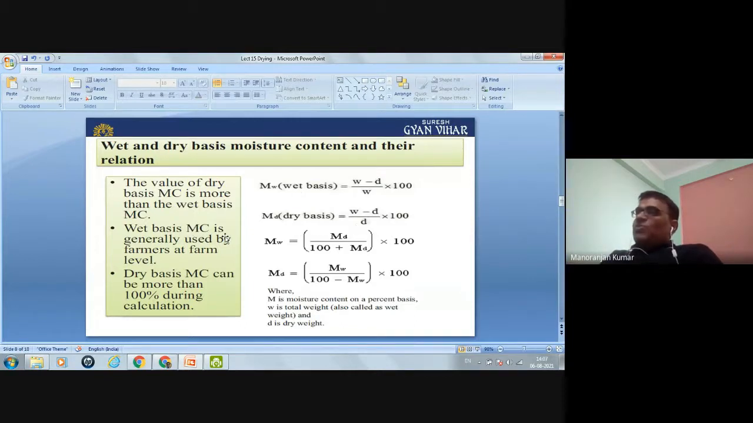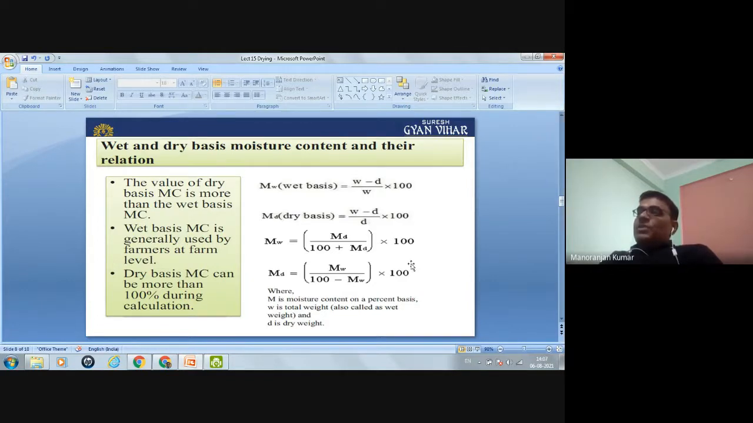So wet basis moisture content is generally used by the farmers at farm level. Generally, if nothing is mentioned, then you can assume that the moisture content is wet basis. Dry basis moisture content can sometimes be more than 100% during calculation.